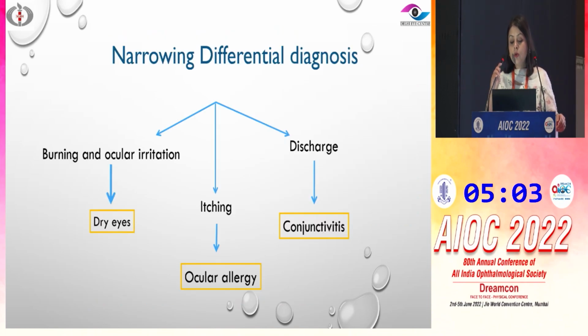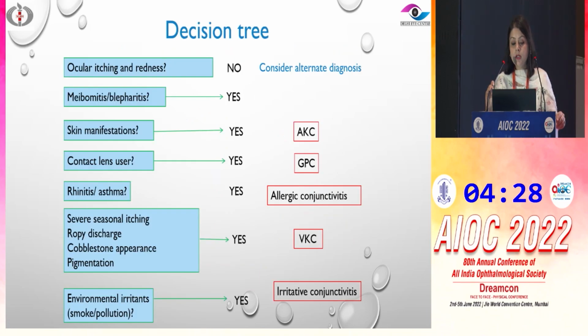So to conclude, how do we narrow the differential diagnosis? First and foremost, if it is not itching, it is probably not allergy. So if you have itching, we are looking at ocular allergy. If you have more of a burning and ocular irritation, we are probably dealing with dry eye. Lots of times, dry eye and ocular allergy are confused in a way that one could be treated as the other. So this is one very simple symptomatology-based differential. And if we have any kind of discharge, whether it's mucoid discharge or just pseudomucinous discharge, then we could be looking at conjunctivitis.